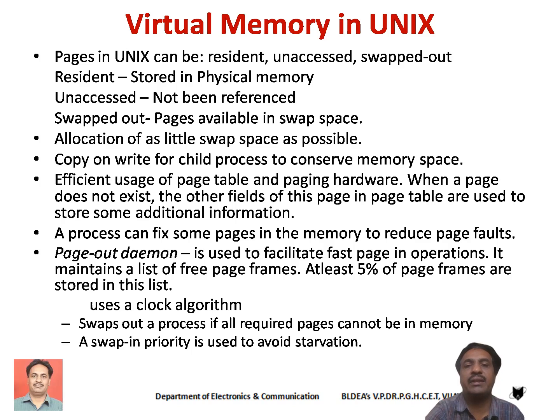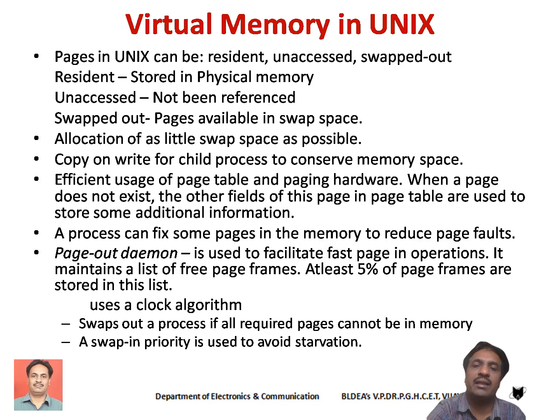But only when the child process modifies a page, or makes a write operation on the page, those pages which are being modified or written by the child process are copied to the address space of the child.